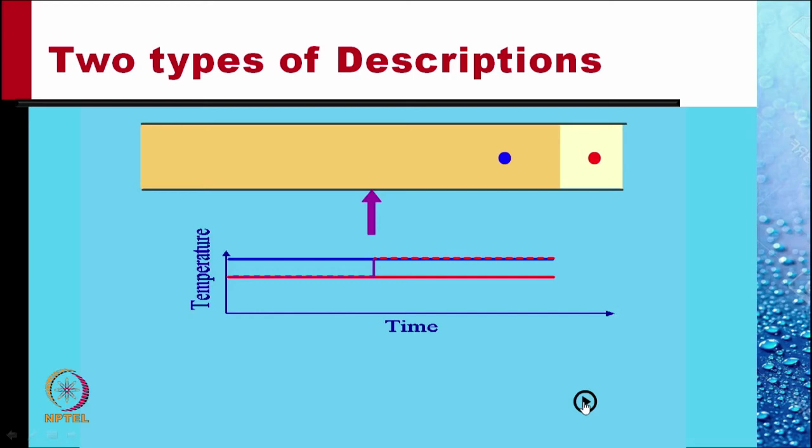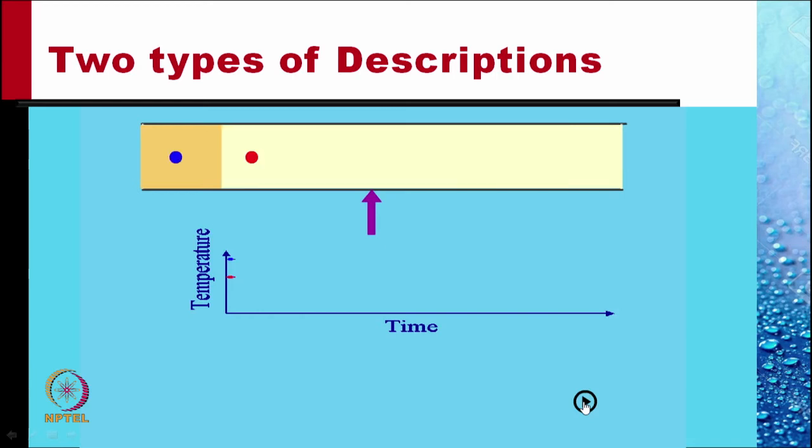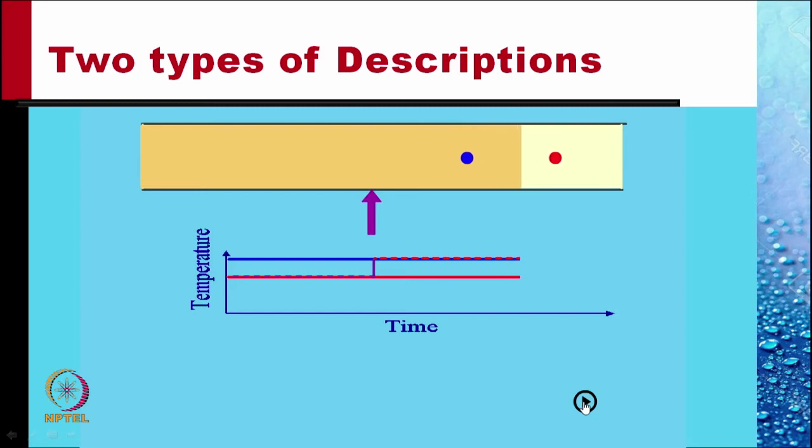But for the purple probe sitting in between, the temperature changes as the interface between the two fluids passes through that location. Let's look at it again. The temperature, which is lower, now shifts up to the temperature of the darker yellow fluid.